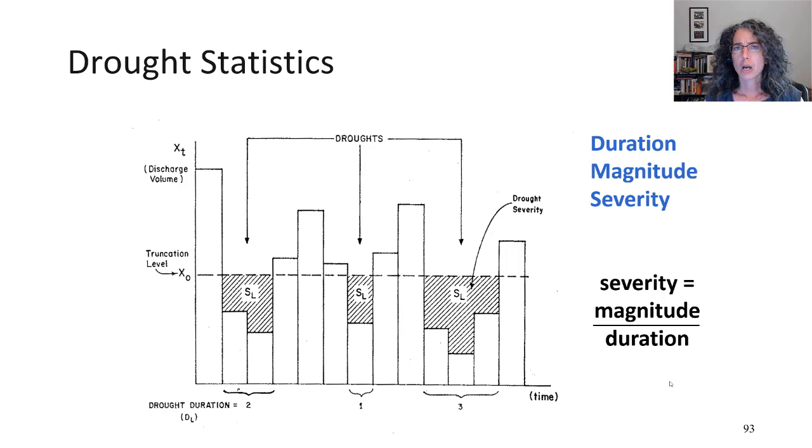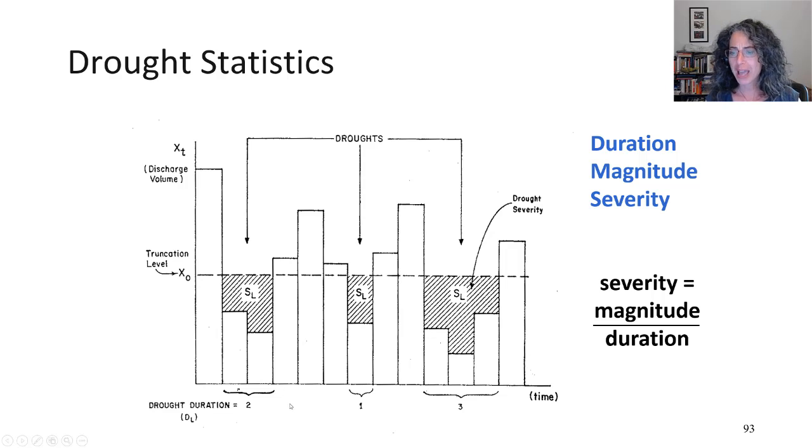So let's look really briefly at some statistics we use to characterize drought. Here we're seeing some annual volumes with the volume on the vertical. The truncation level defined here, we can say is the amount of water that is needed. And so in some years we have more water than is needed, and in some years we have less water than is needed, which could be called a shortage.